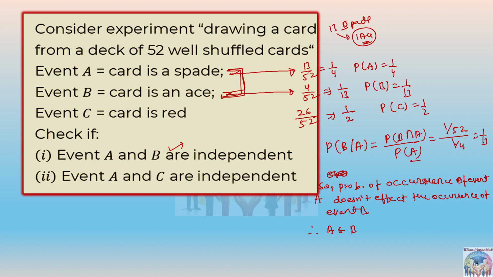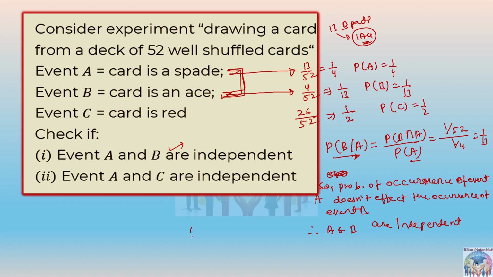You can say that if we are finding out the conditional event, then the dependency is there. But initially, when you are finding out the probability, they are different. They are independent. Okay. So A and B are independent. And what about the A and C? What about the A and C?